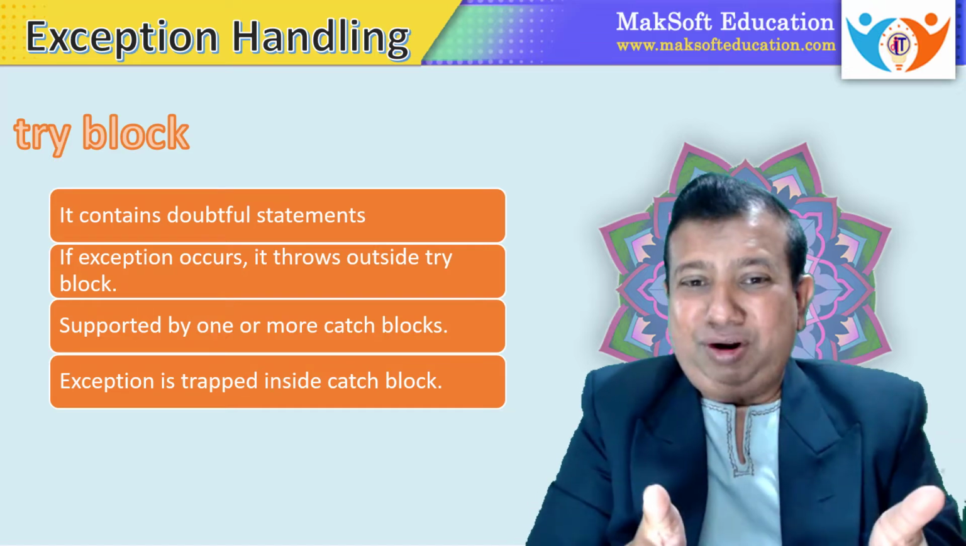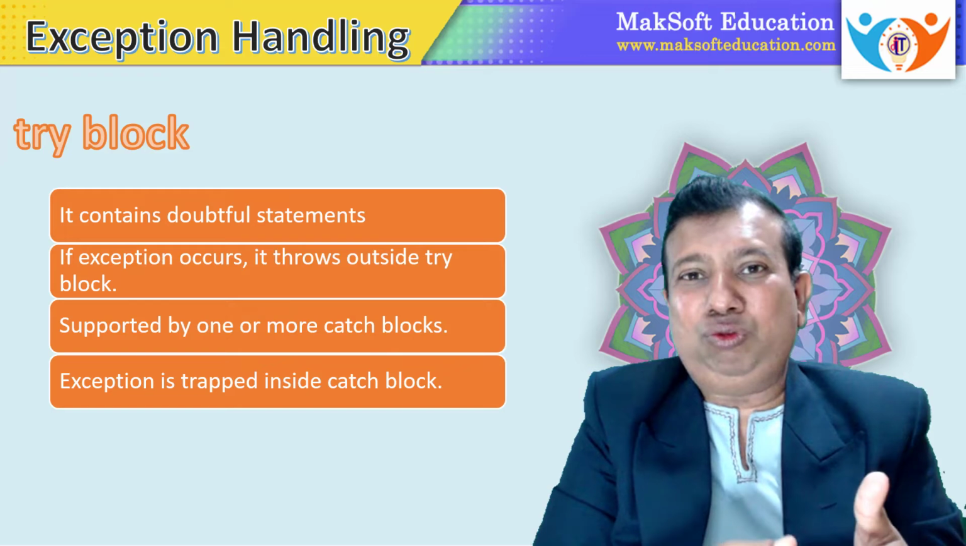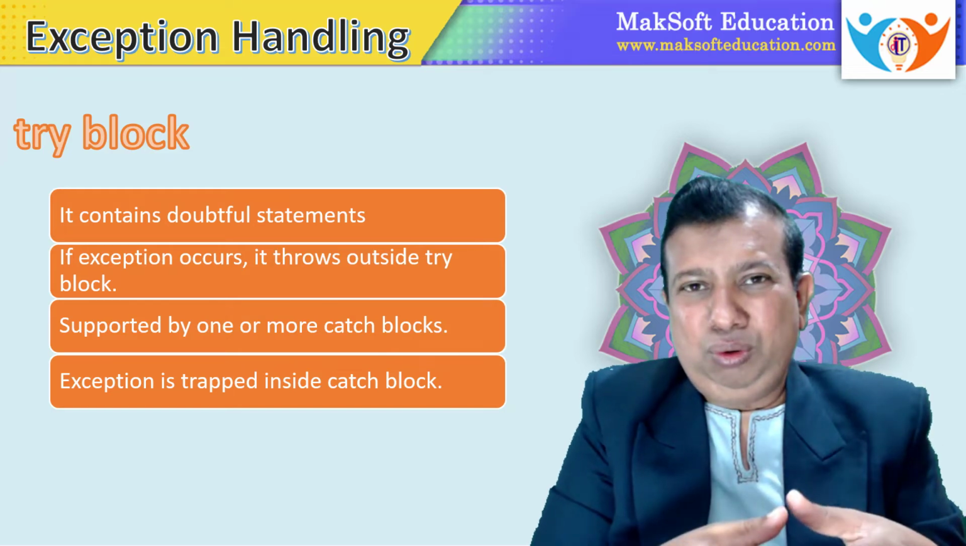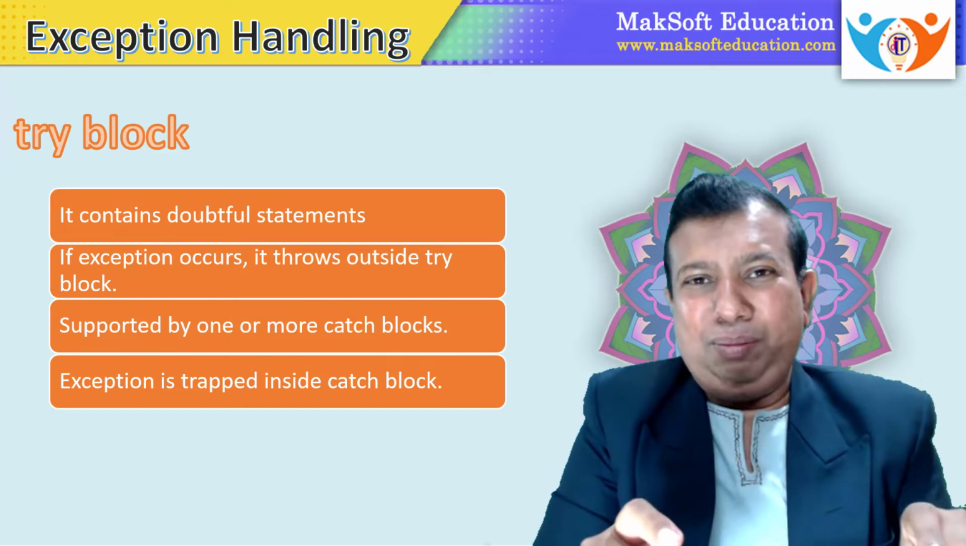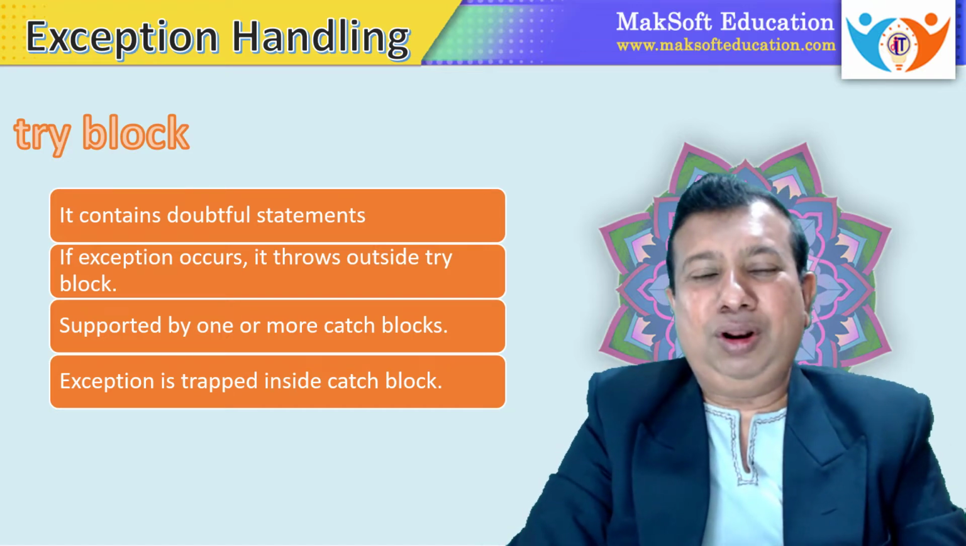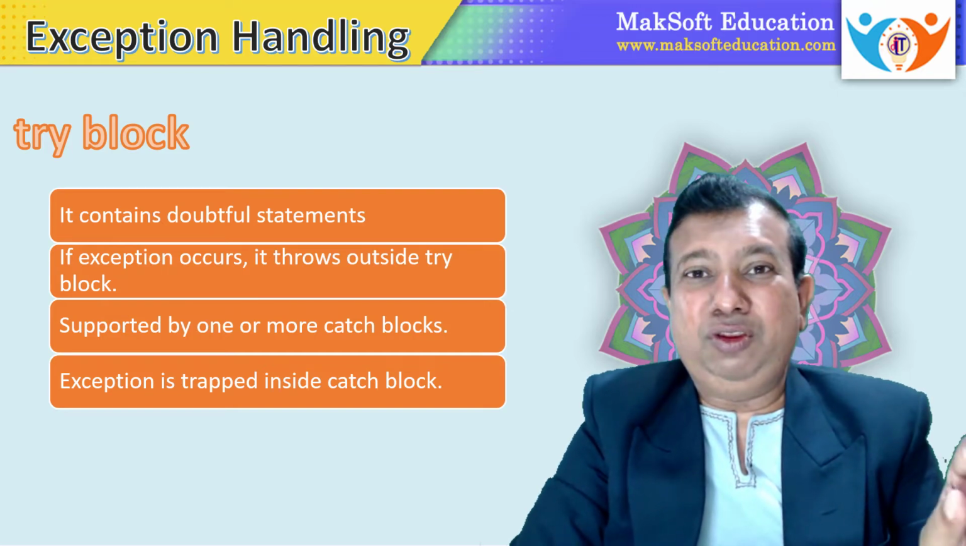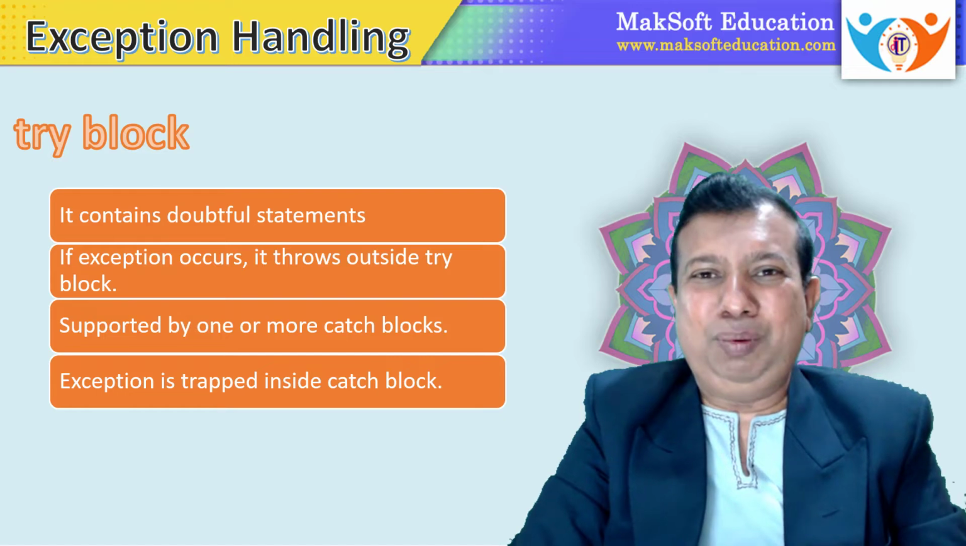Exception is trapped inside a catch block, and then we have to handle the exception. We have to solve the problem, or we have to give a proper message, and then we will continue the remaining part of the program. So it's up to the program how to handle the exception. It depends on what type of exception is trapped, what is the severity, or what are the possible alternatives for it.